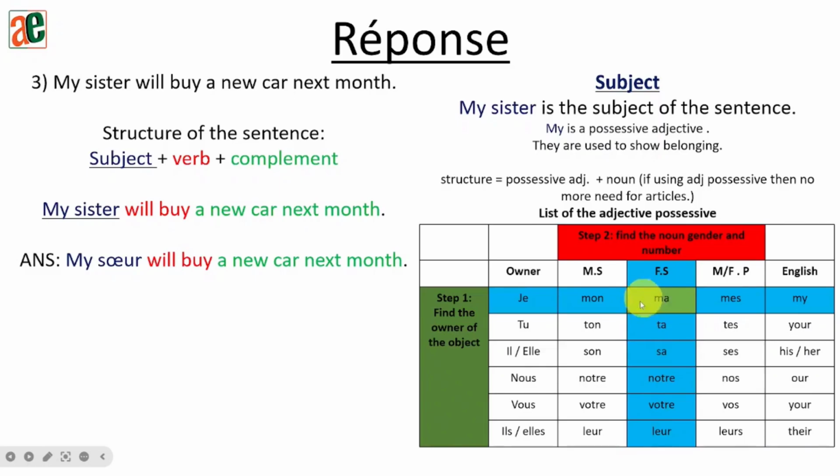Okay, so ma will be used to express my. Okay, understood this one? If you need more explanation, please, you can drop a comment in the section. I'll be glad to respond to you. Okay, so I've replaced my by ma and sister by sœur.